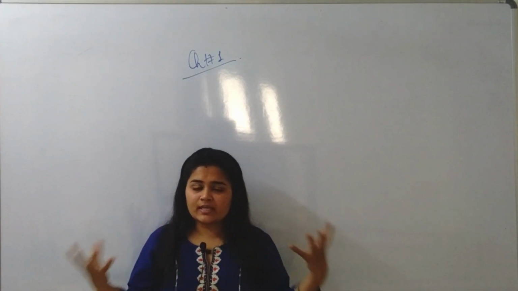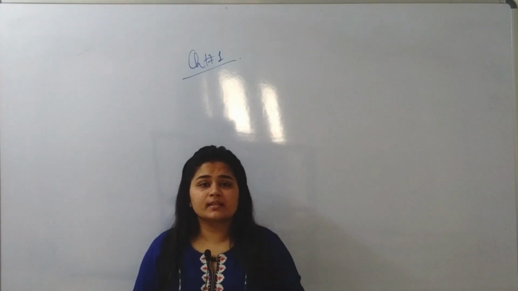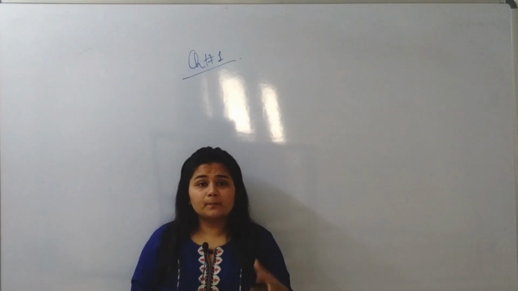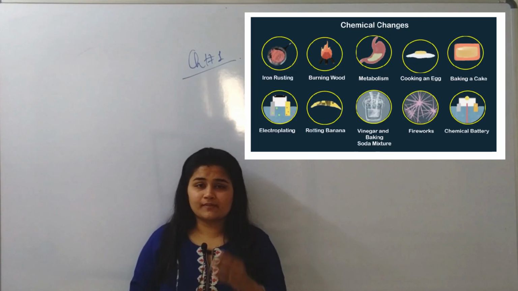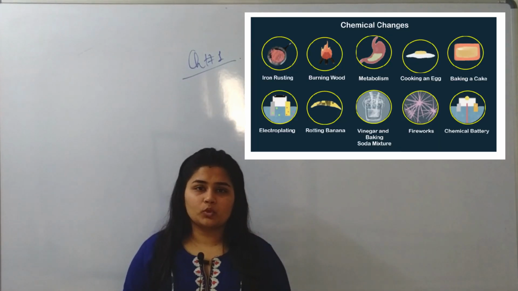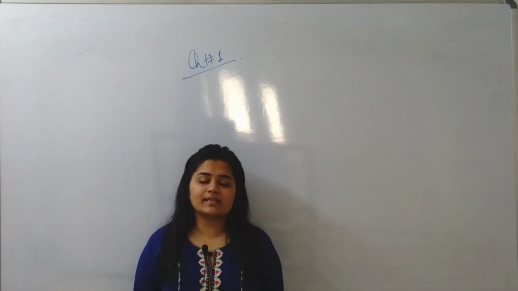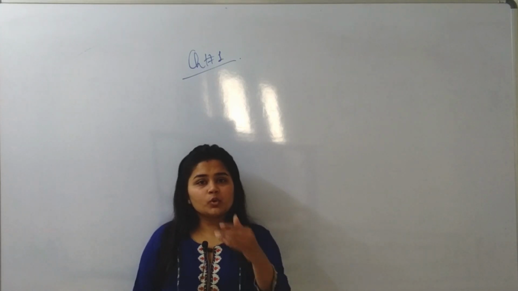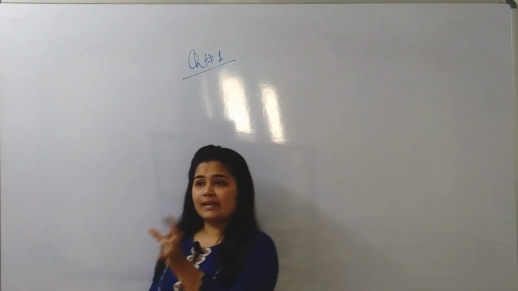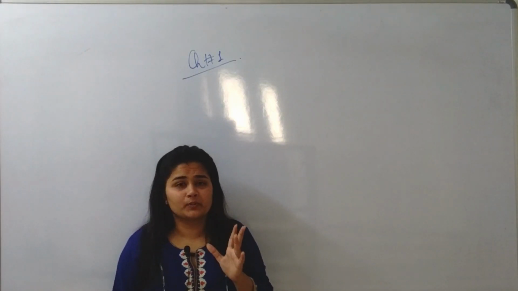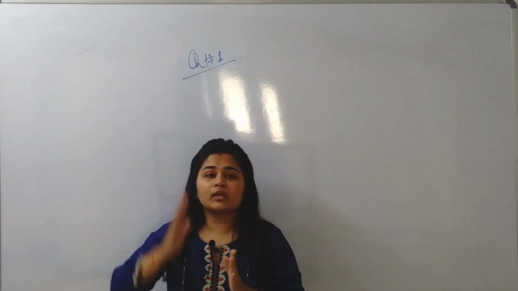So these are the changes occurring in our surrounding. We also see chemical changes in our day-to-day life, like milk getting spoiled or the fermentation of dough. These are the examples given in the textbook. So this was the introduction to the chapter chemical reactions and equations. Now going into the title description. There are two words in the title: chemical reaction and chemical equation.